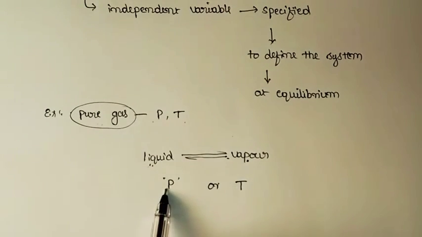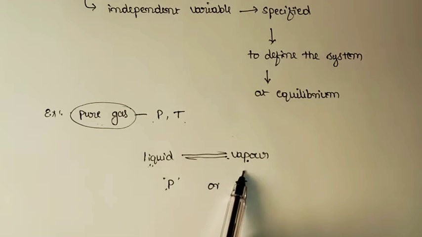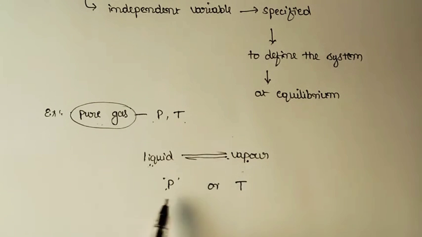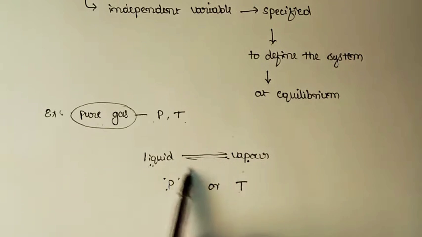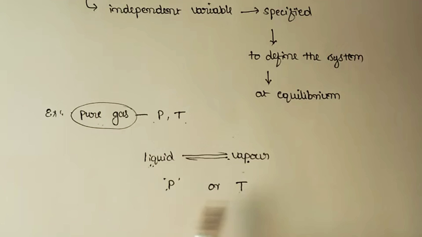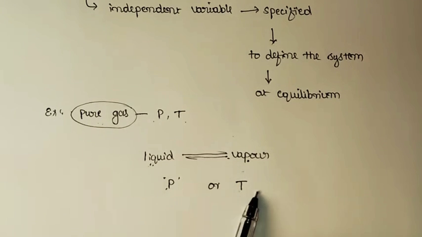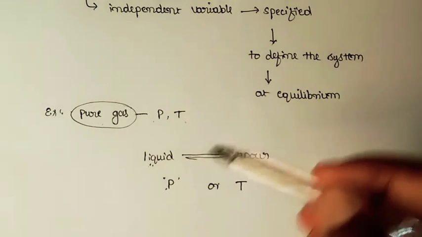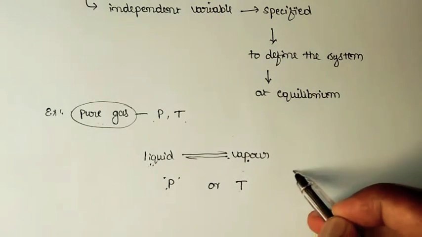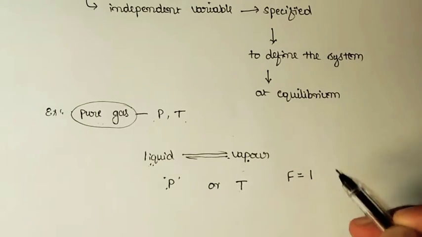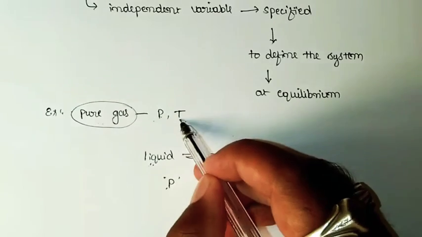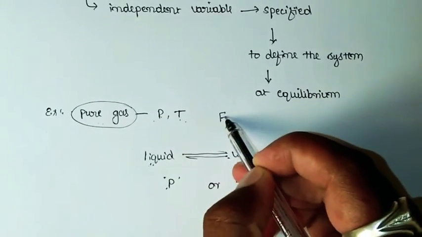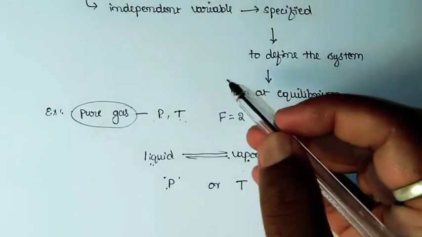If you define the pressure, automatically temperature will be known because pressure and temperature are directly proportional. And if temperature is used for defining this system, pressure will be automatically known because they are directly proportional to each other. So either pressure or temperature, any one parameter is enough to define this system at equilibrium. So for this system, the value of F is equal to 1. And here in this case of pure gas, we need both pressure and temperature. Therefore, the value of F will be 2.